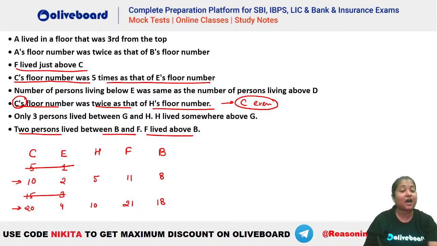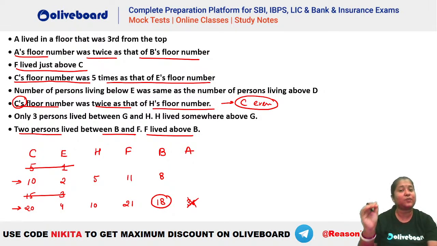So you can see now we have got your B. Also it is given A's floor number was twice as that of B's floor number. So you can see here what are the possibilities of A here. In this case, A will be 36, which is not a possibility. Why? Because we know the maximum number of flats that we can have here is 23. We cannot have anything which is greater than 23. So A on the 36th floor, it's not possible. That means here A will be on the 16th floor because it is twice of B.